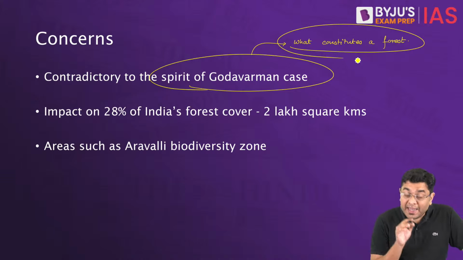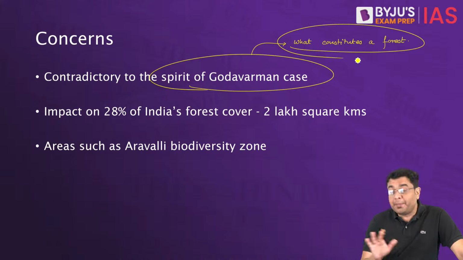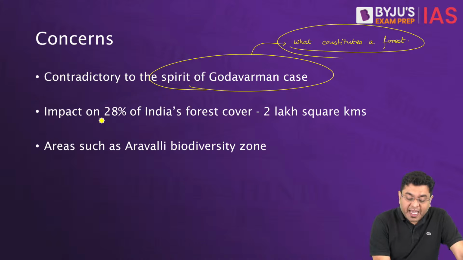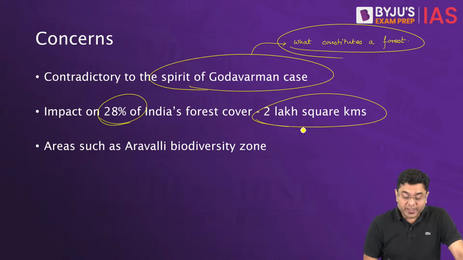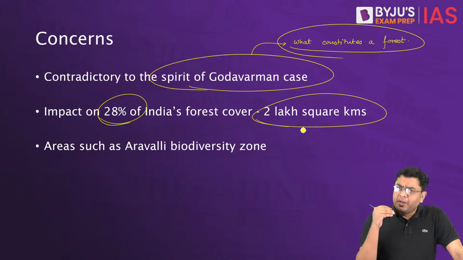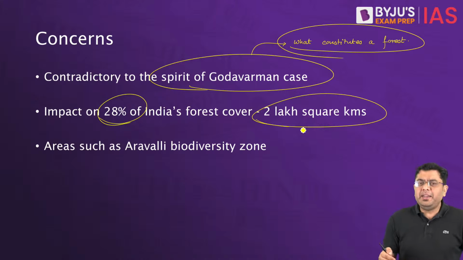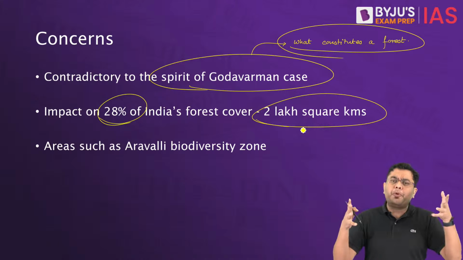Now, by eliminating and providing exemptions to a large sector, it will have an impact on 28% of India's forest cover, which is huge. Close to around 2 lakh square kilometer of forested area will be influenced. And here it does not always necessarily mean protecting only where you have large trees.